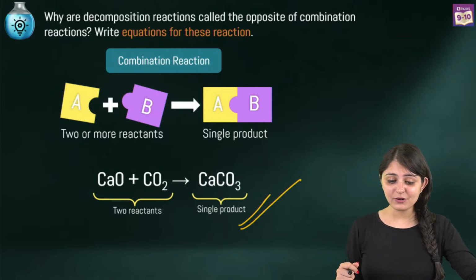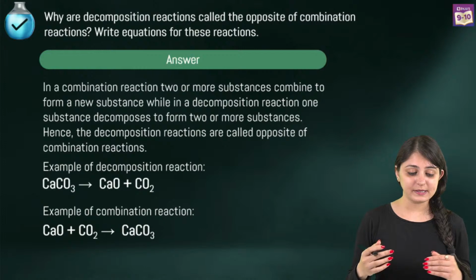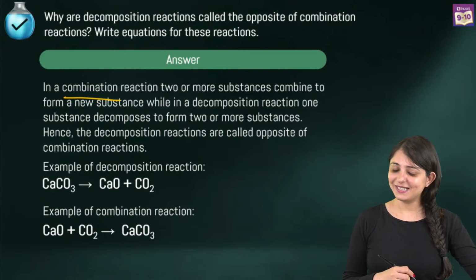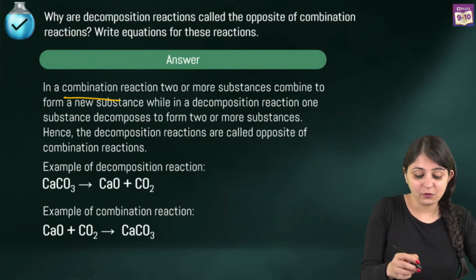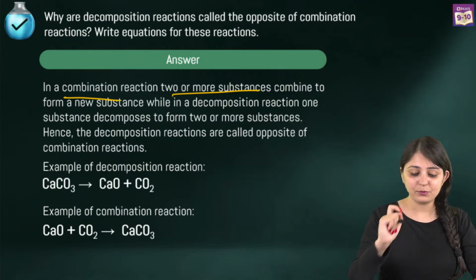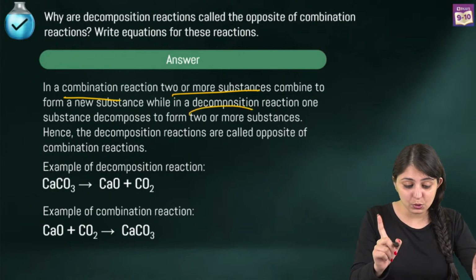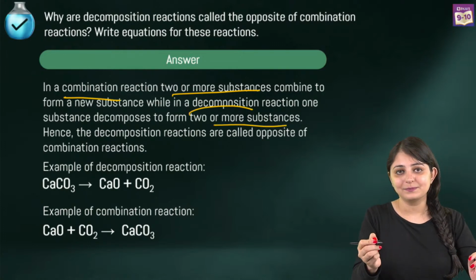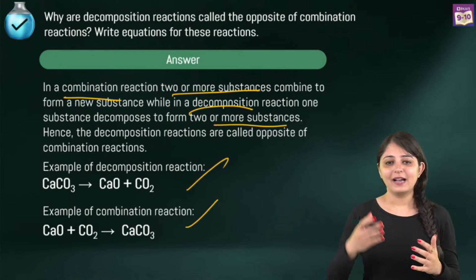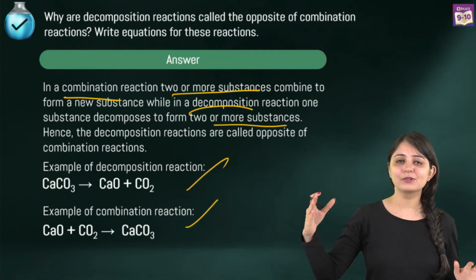Now the most important part of this question, when we write the answer, how we have to present it, you have to mention what happens in a combination reaction. So, as we discussed, we've got multiple reactants that are combining to give you a new substance, that is, one product. Now, in decomposition, you've got one reactant that's breaking into multiple products. That's it. That's your answer. Now, you can use the same example only. I see a lot of you write about H2 plus O2 giving you H2O, or H2O decomposing to form H2 plus O2.